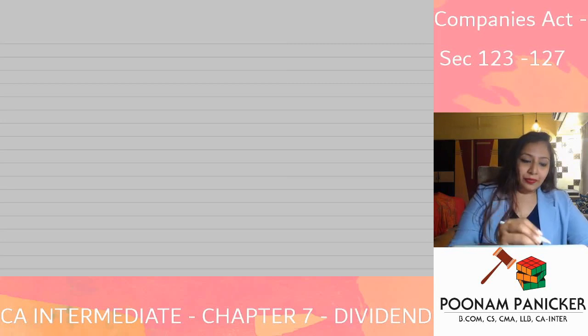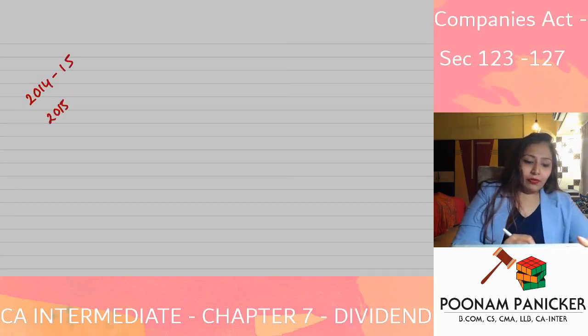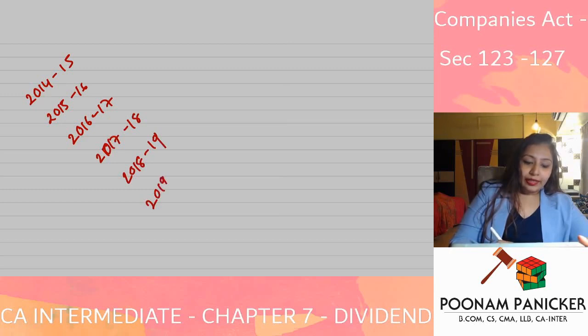The answer is yes. So say for example, dividend has not been claimed on the shares in the years 2014-15, 15-16, 16-17, 17-18, 18-19, 19-20, and 20-21.